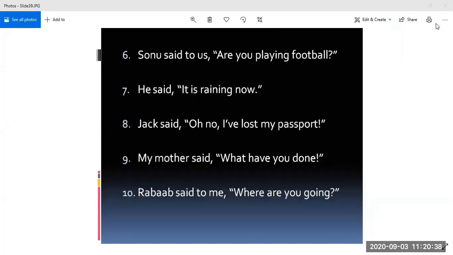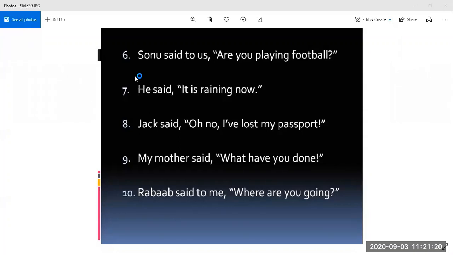Sonu said that to us where we are playing football. Anybody who would like to say something on his answer? Okay, well tried, Saksham. Yes, Shubh. What should be the correct answer according to you? Sonu asked us whether we were playing football. Very good. See, Sonu asked us, because it is a question, so you can use asked. Now what kind of question is it? A yes or no type of question.